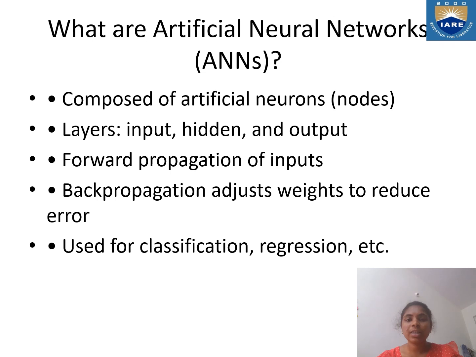Coming to the topic, what are artificial neural networks? They are composed of artificial neurons, which are the nodes. They contain layers like input, hidden, and output, with forward propagation of inputs, and back propagation adjusts weights to reduce error. They are used for classification and regression, etc.